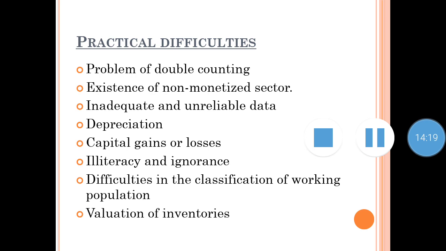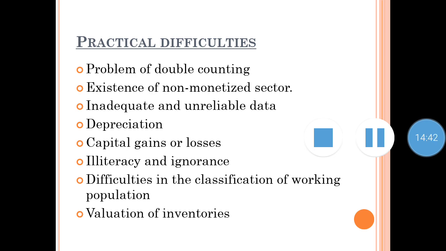Then comes capital gains or losses. Capital gains or losses means, for example, if we buy a house, and after 10 years we find its value, we can get more than what we have purchased it for, or we can get less than the purchase amount.